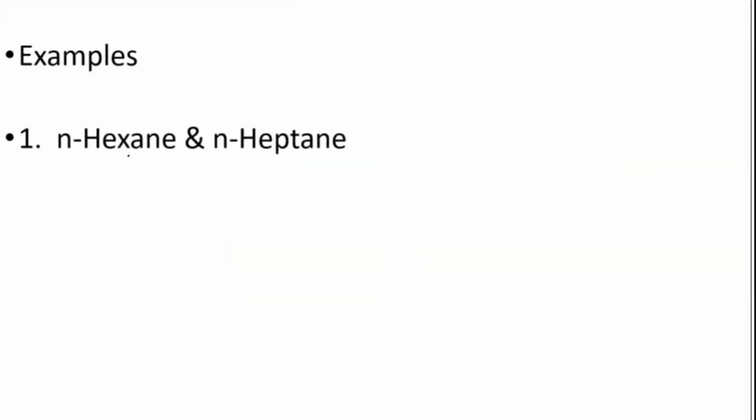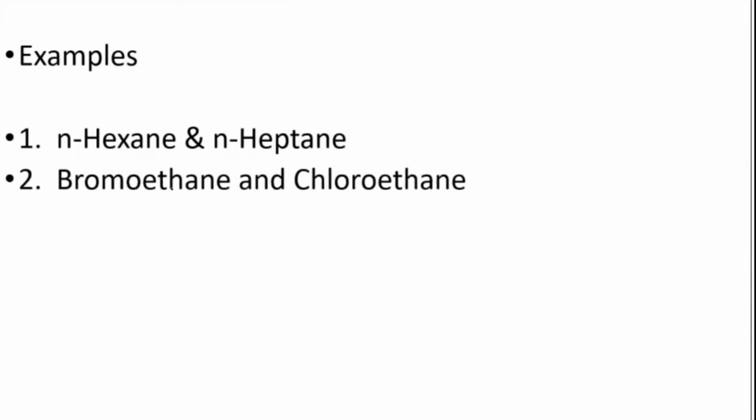Here are the examples. Examples are also important. N-hexane and n-heptane. These are immediate homologues, we call them homologues of each other, immediate ones, so you don't find much difference. Only one CH2 is the difference between these compounds. N-hexane and n-heptane is one example. Second example, you can see bromoethane and chloroethane.